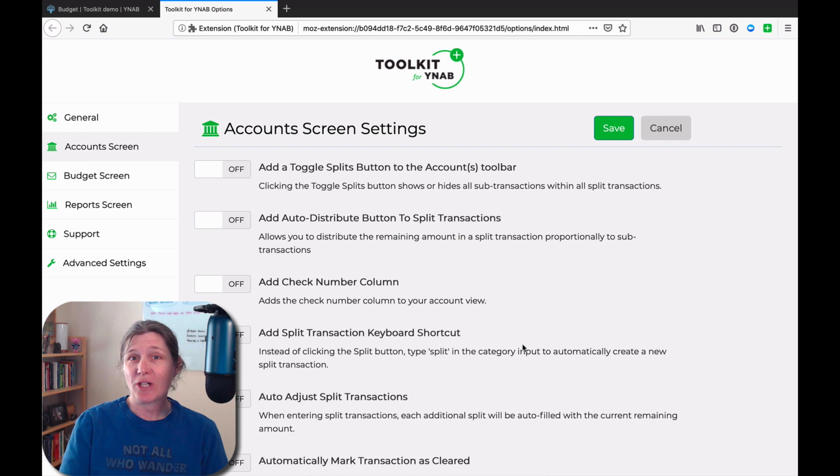Okay, let's get started, shall we? We're going to look at each option. I'm going to show you what it looks like without the setting turned on, and then we'll look at it again after it's been turned on, what the implementation of that setting does to the YNAB screen. And we're just going to start at the top and work our way to the bottom.